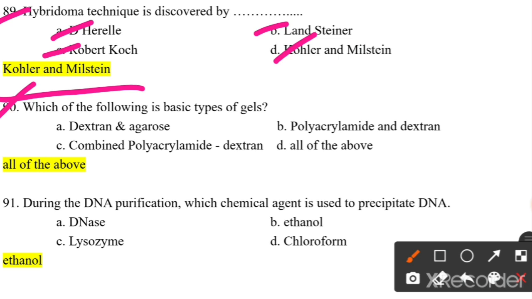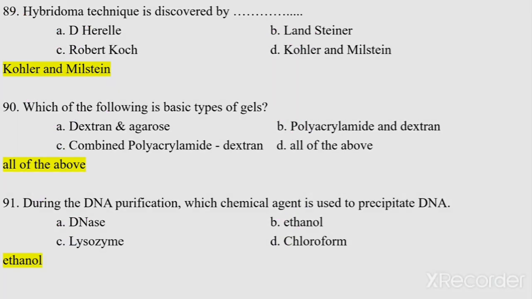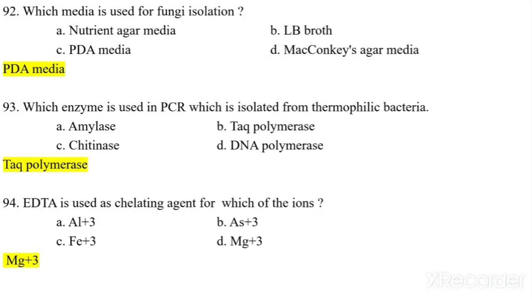Which of the following is the basic types of gels? Dextran and agarose, polyacrylamide and dextran, combined polyacrylamide and dextran, all of the above. So all of the above is the answer. During the DNA purification, which chemical agent is used to precipitate DNA? Ethanol, lysozyme, chloroform. So ethanol is used to precipitate the DNA.